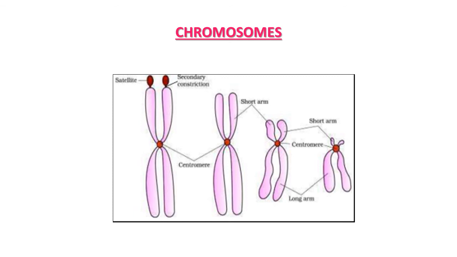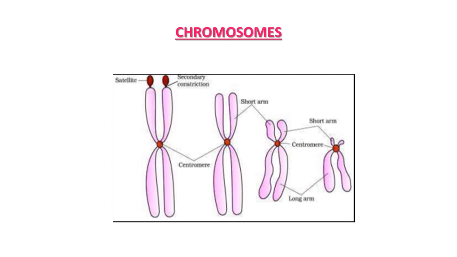Metacentric type of chromosome has a middle centromere forming two equal arms of the chromosome, which you can see in the first figure. Submetacentric type of chromosome has the centromere slightly away from the middle of the chromosome, resulting in two different arms, shorter and longer.